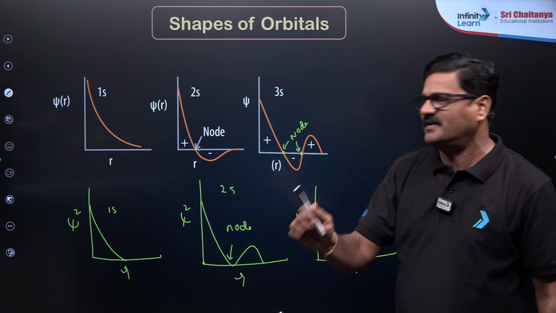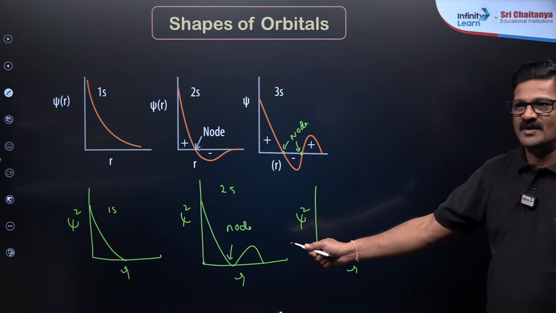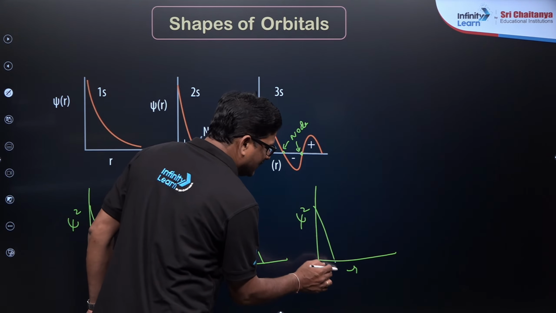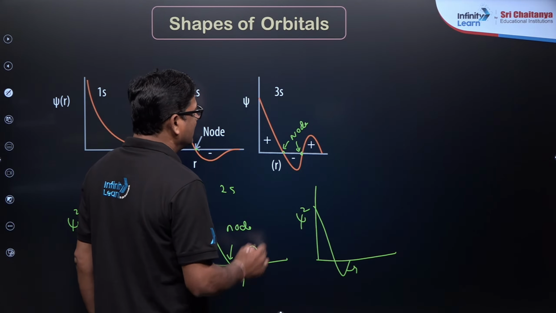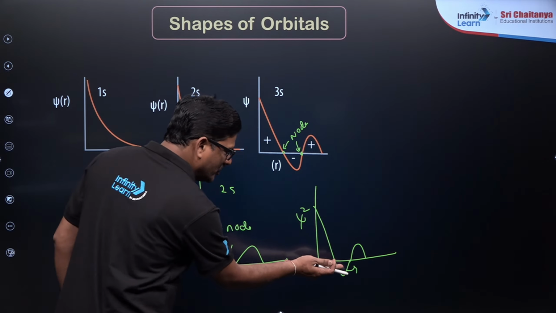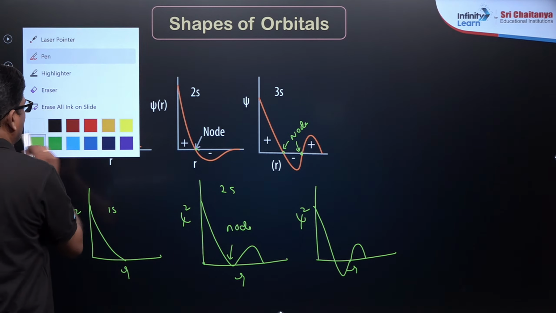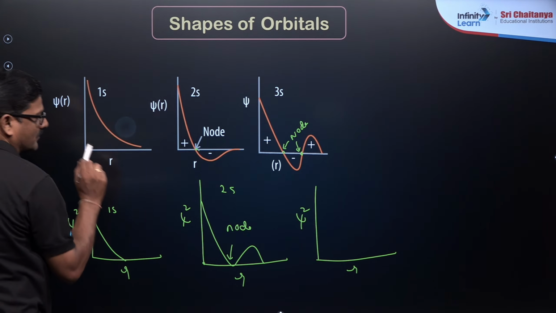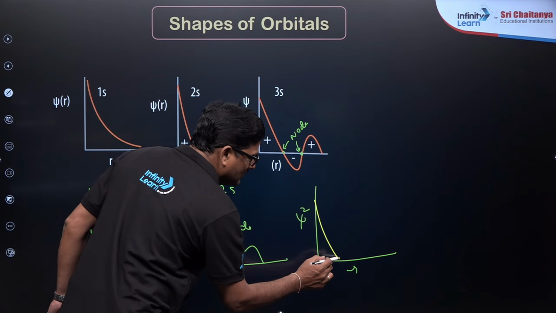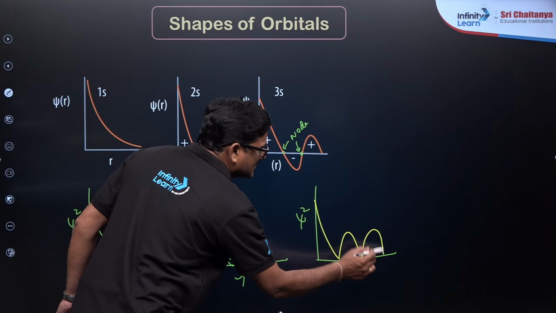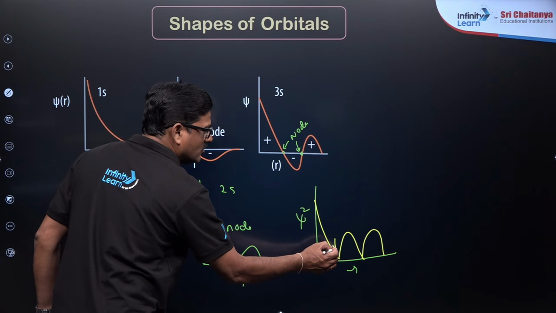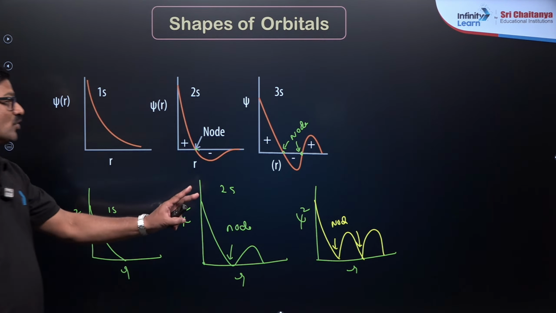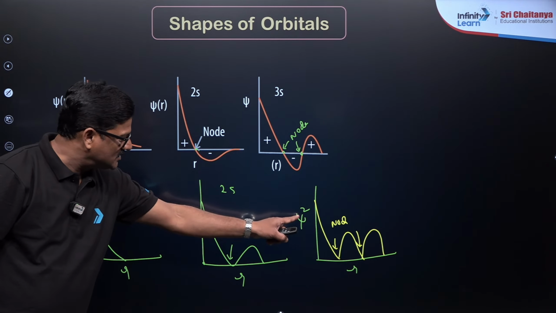This is very, very valuable information. Now for the 3s orbital, it comes like this and like this, and it cannot be down, so it is flipped. This is the 1s orbital, the 2s orbital, and again the 3s orbital. This is going to be a node and this is going to be a node. There are two nodes here. So this is the psi square graph.